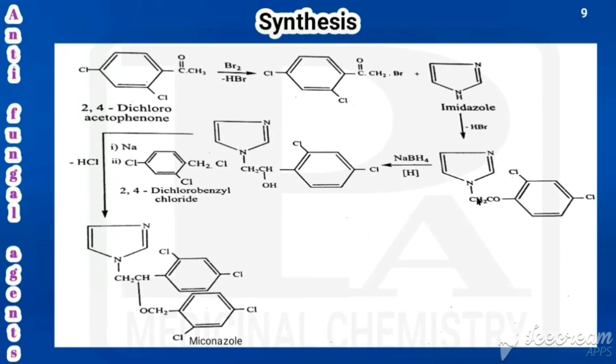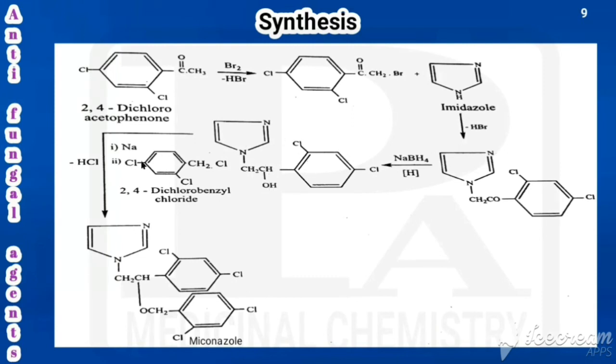This on reduction. Already we have known primary alcohol on oxidation we are getting aldehyde. Aldehyde on oxidation we are getting acid. Similarly, secondary alcohol on oxidation we are getting ketone. Ketone on reduction we are getting secondary alcohol. So here we have a ketone, CO. So ketone on reduction by means of NaBH4, what happens? Ketone would be reduced to give secondary alcohol CHOH. So we are getting CHOH here.